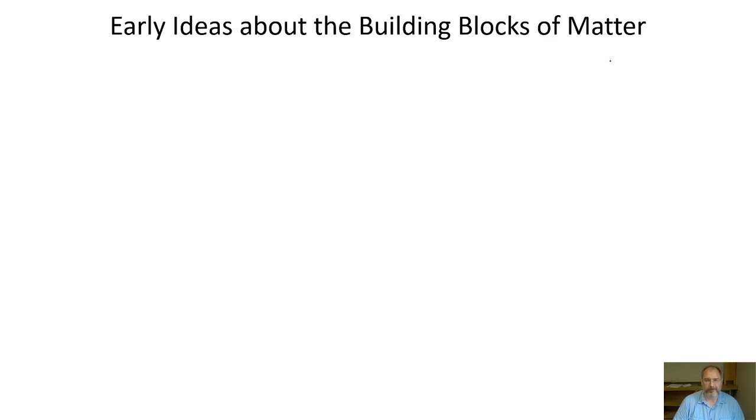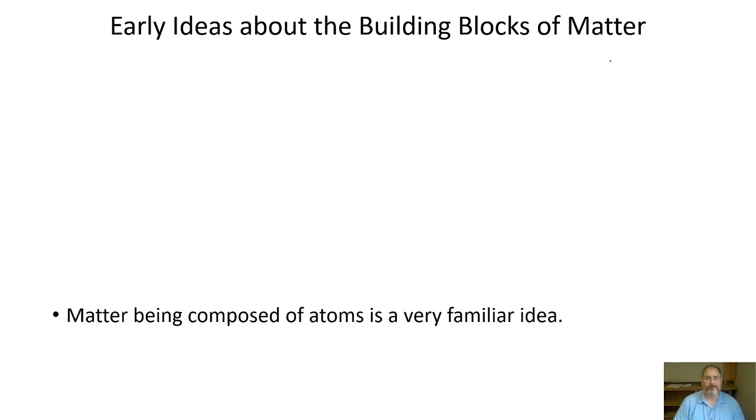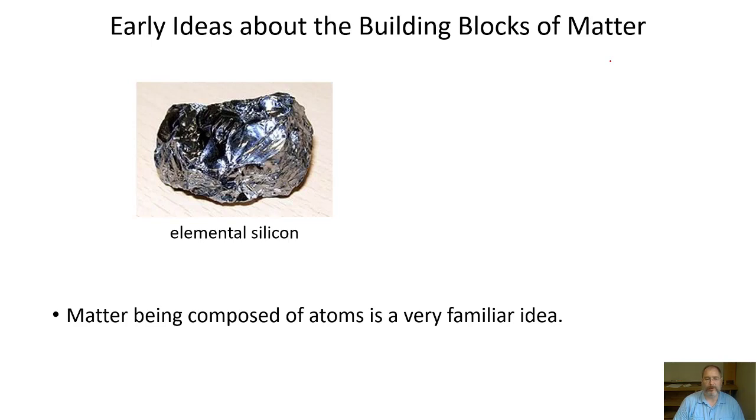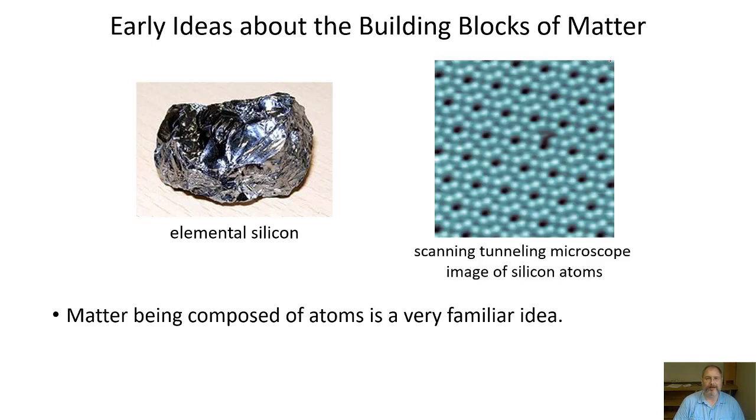When we consider the composition of matter, odds are we're very familiar with the idea of the atom. In fact, I would wager that we've all learned about the atom as far back as grade school. And so if I were to ask you what happens when we take a sample of silicon and break it down into its smallest components, what would we find? Well, we know already that we would find atoms of silicon, individual units of silicon.